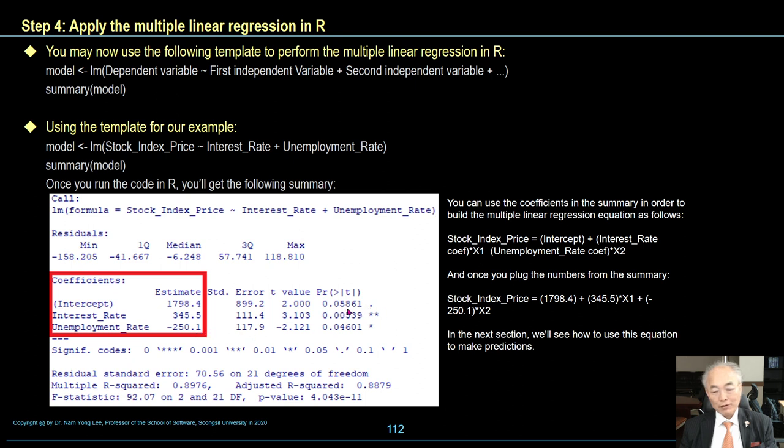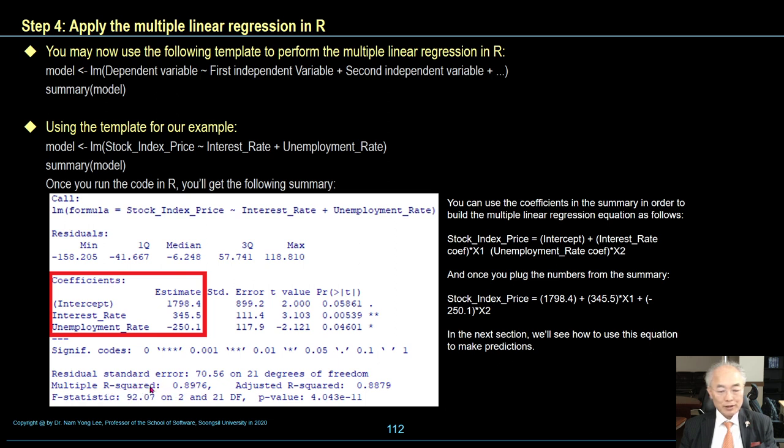The p values are 0.058, 0.005, 0.0046. The asterisk explains the level of significance, at the 95% level of significance, 99%, and so on.